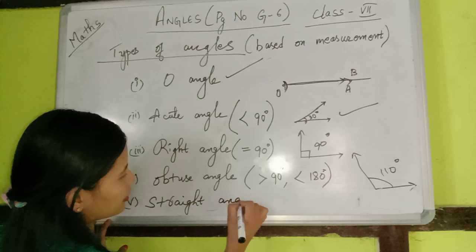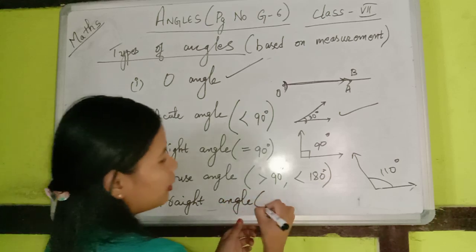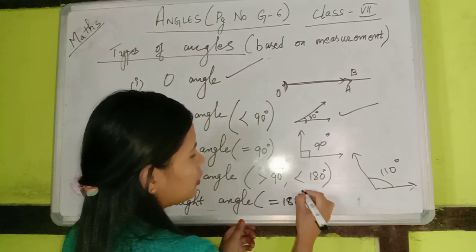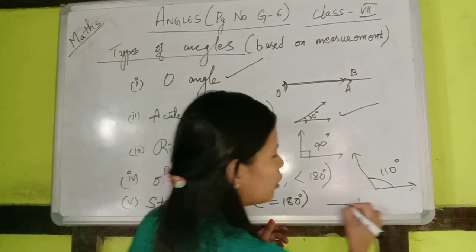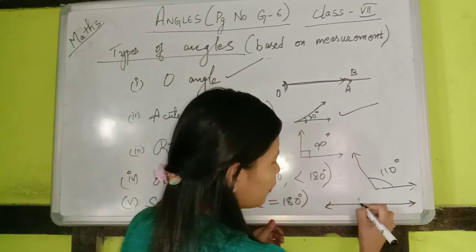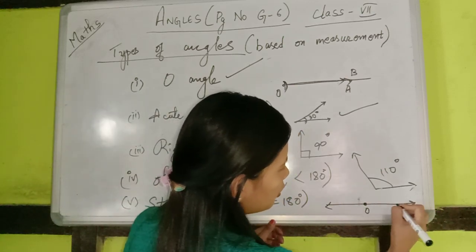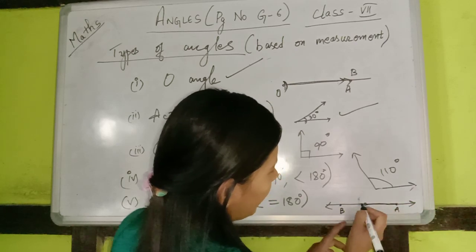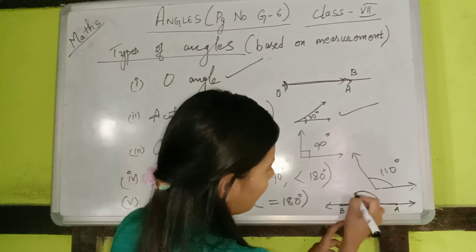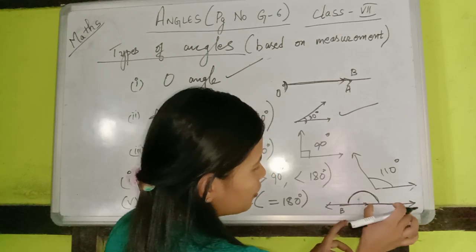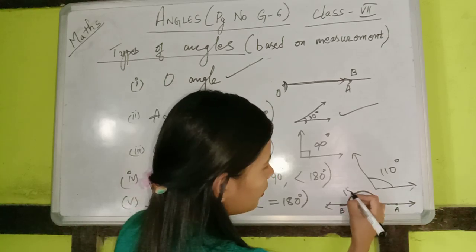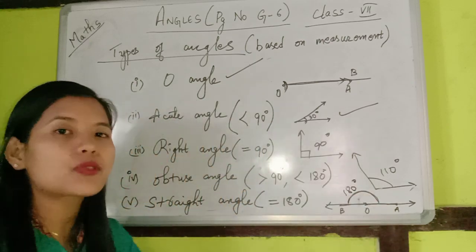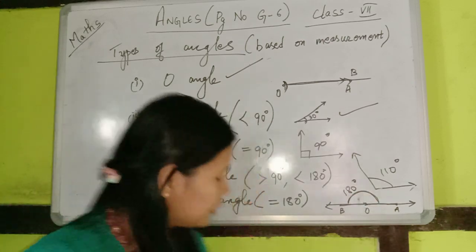A straight angle's measure is always equal to 180 degrees. Suppose we have O, A, B. This is one ray and this is another ray. Then the angle between the first ray and this ray is equal to 180 degrees, and this is called a straight angle.